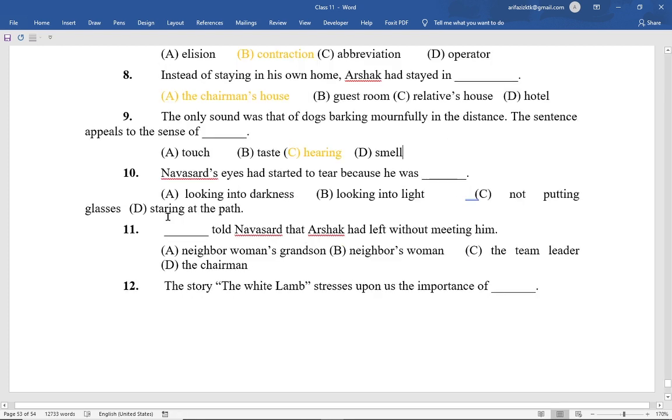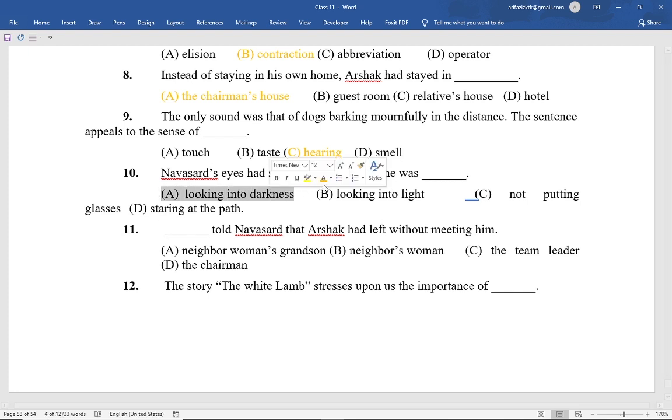And MCQs number 10 is: Navasad's eyes had started to tear because he was dash. Option A, looking into darkness. Option B, looking into light. Option C, not putting glasses. And option D, staring at the path. Here the correct option is option A. He was looking constantly into darkness.